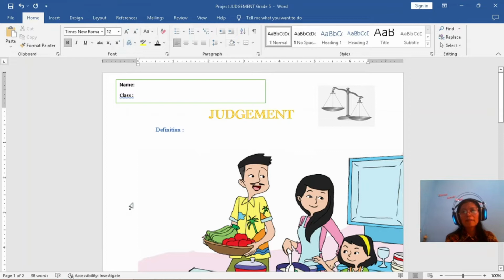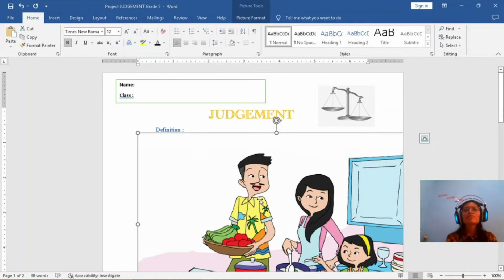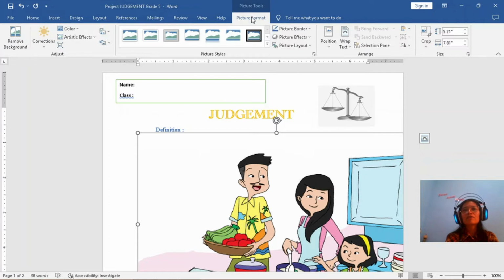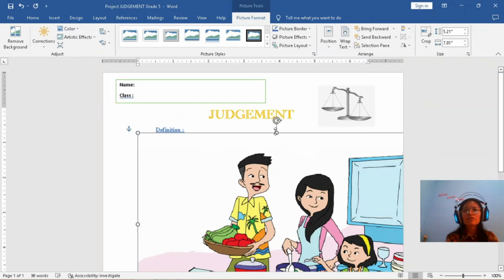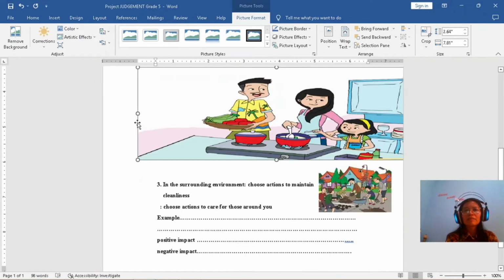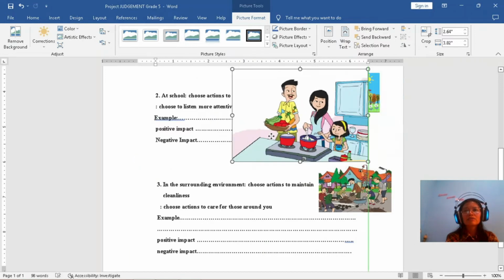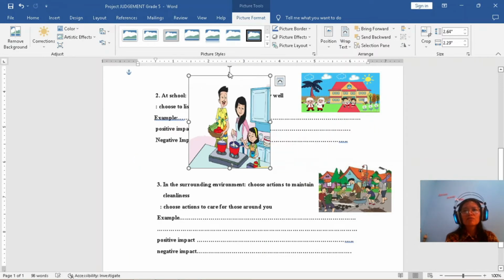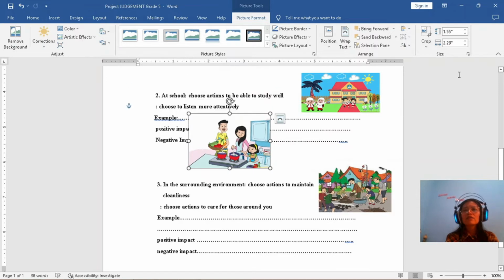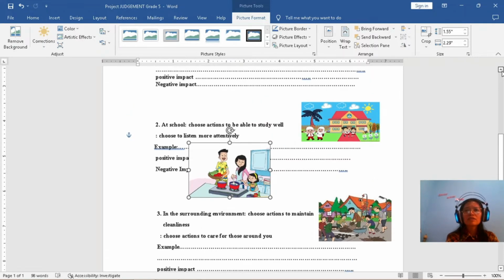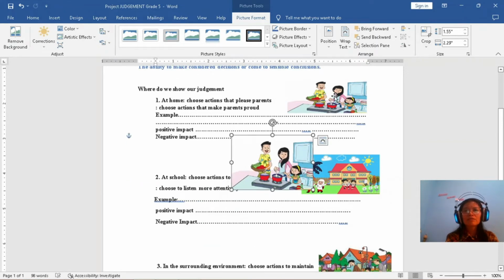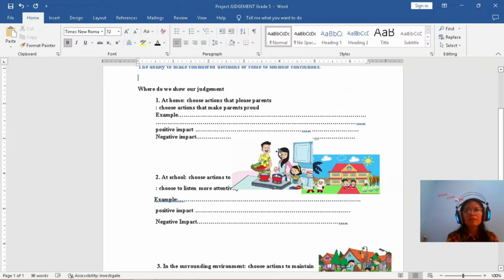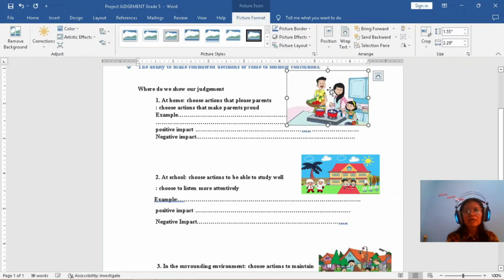For example, how do you make this become small? You just click Picture Format, then drag it, and also click in front of the text. Make it small and smaller. Then let's go again to the next one that is still empty.